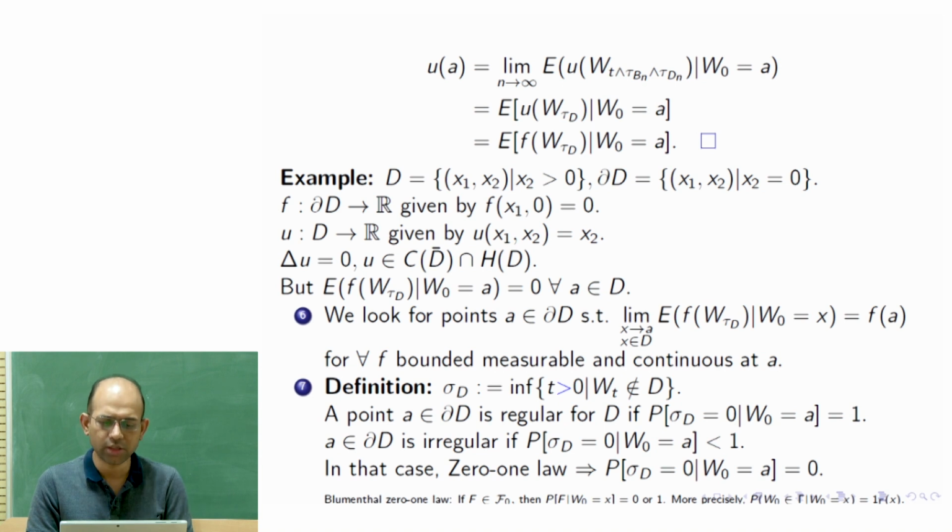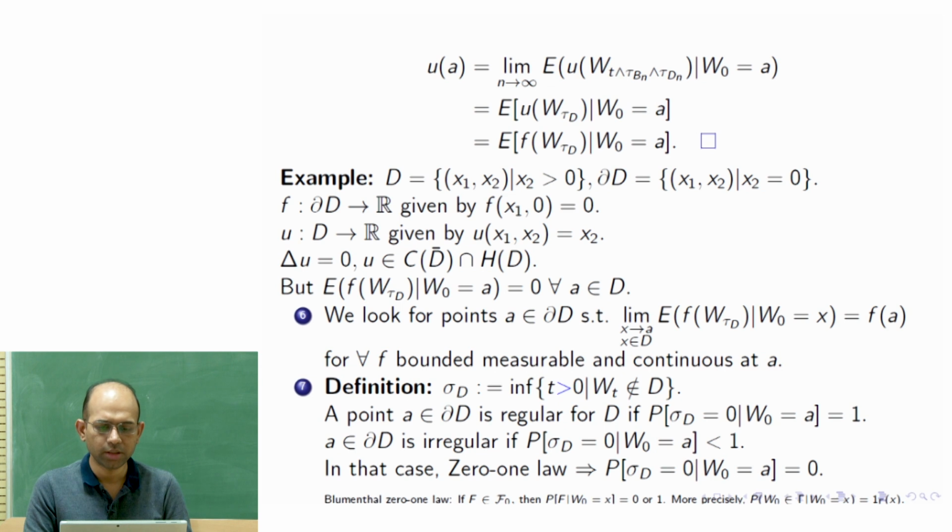Even if we exclude it, it does not mean that sigma D cannot be 0. Sigma D could be 0 because at some positive time it is leaving, with certain probabilities, but that positive time could be as small as possible with certain positive probabilities, and the infimum that you take could be 0 also, but we are not preventing that. That is allowed, but what is not allowed is that it is leaving the domain at time 0.